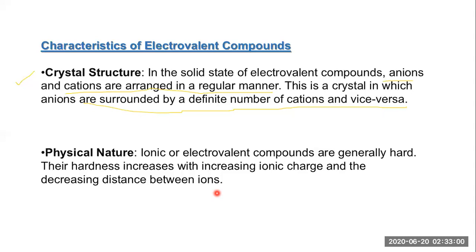So what are the 2 points we have to consider in physical nature? First, hardness increases with the increase in ionic charge: as the ionic charge increases, plus 2, plus 3, plus 4, minus 5, minus 6, the hardness increases. But when the distance between two atoms increases, then the hardness decreases. These are the 2 points we have to consider from this slide. So let's move further.